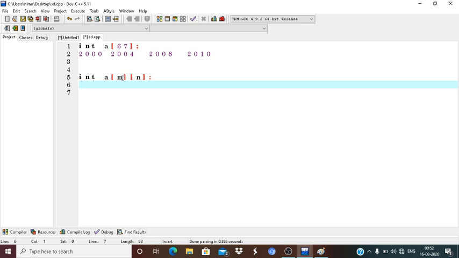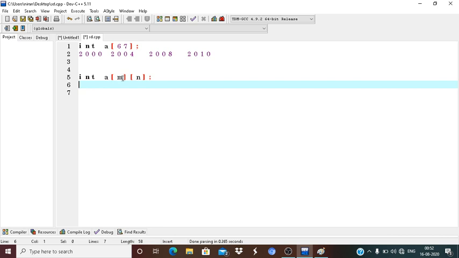When the question is how many elements are in the two-dimensional array, the answer is the multiplication of m into n. These are the elements stored in the two-dimensional array. You get my point?